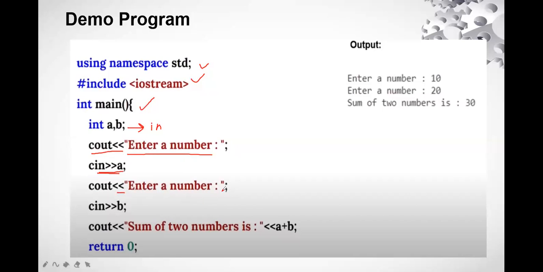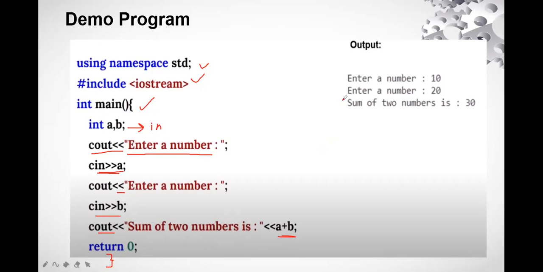The second number will be given by the user, and I write cin greater than sign b. That means the value will be stored in b. Taken as input. Then cout, sum of two numbers is a plus b, then return 0, and lastly the curly braces.